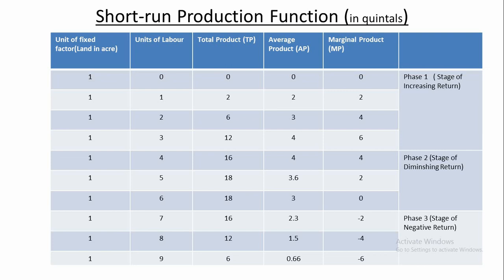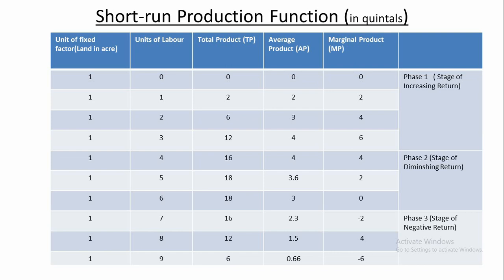That 1 is to 9 means 1 unit of land, but 9 units of laborers. So you see here that with a fixed size of land, the number of laborers is increased in order to bring about an increase in production. But what happened, that we will mark in the rest of the columns.